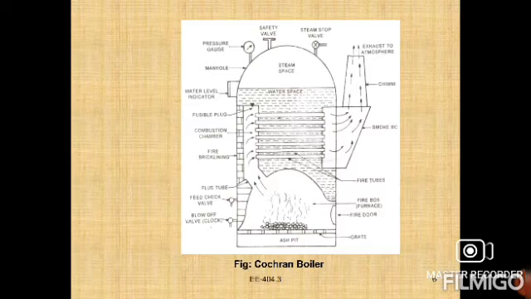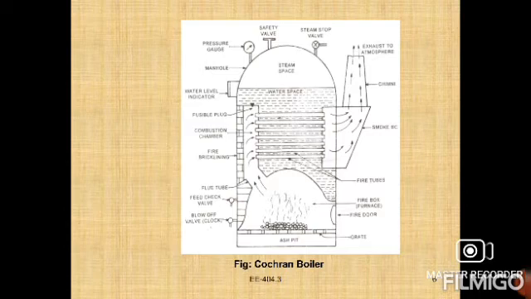Below the firebox, a fire grate is provided at the bottom, as you can check in the figure. Beneath the grate there is an ash pit to collect the ash.